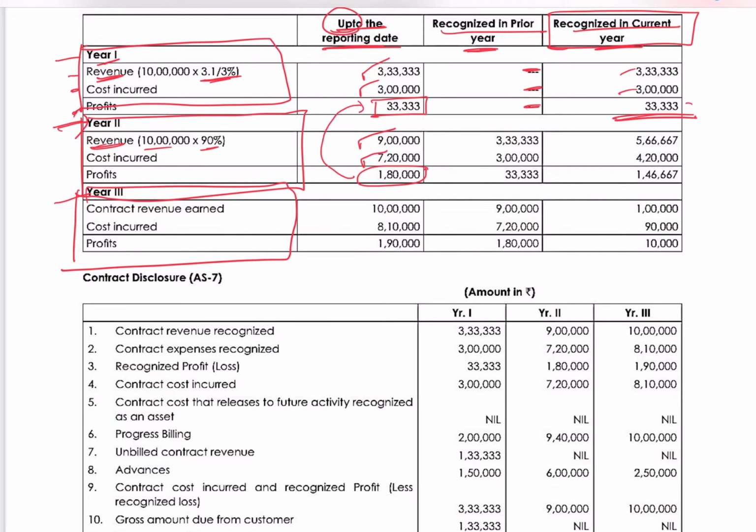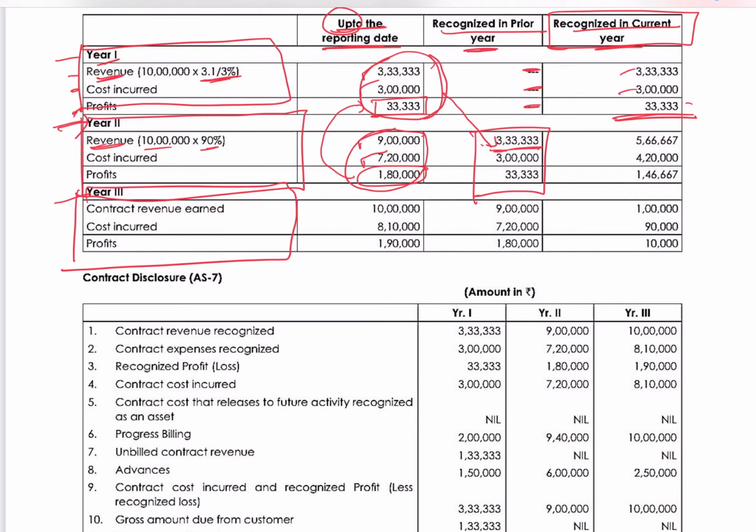So we have to remove that. So we will take up to year 1's reporting date, all the figures which are recognized in previous year for year 2. You will see the 3,33,333 because this is up to that year. But these are the cumulative figures. So we have to find exactly in this current period how much revenue and cost has been incurred. So we will net it out with the previous year's figures.